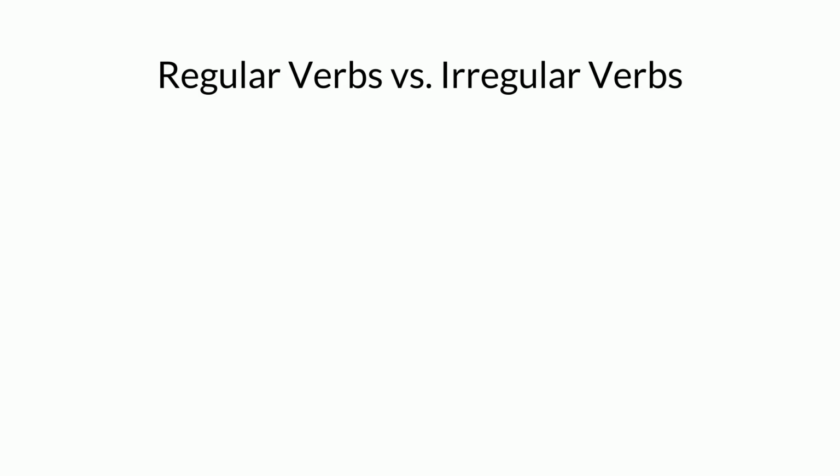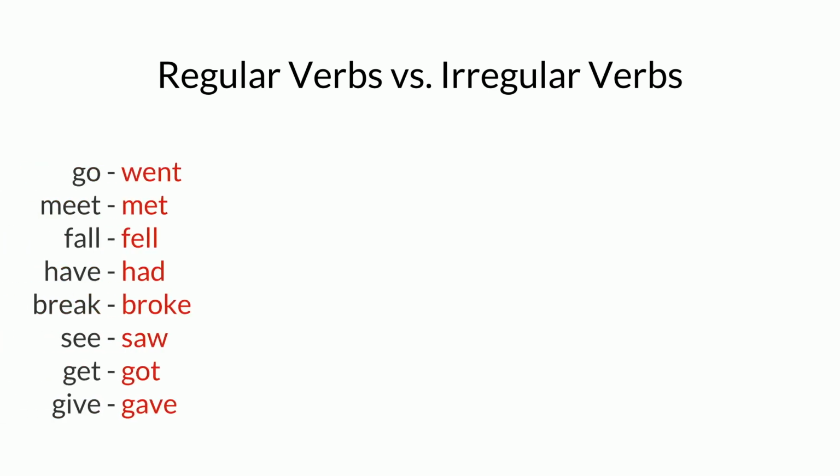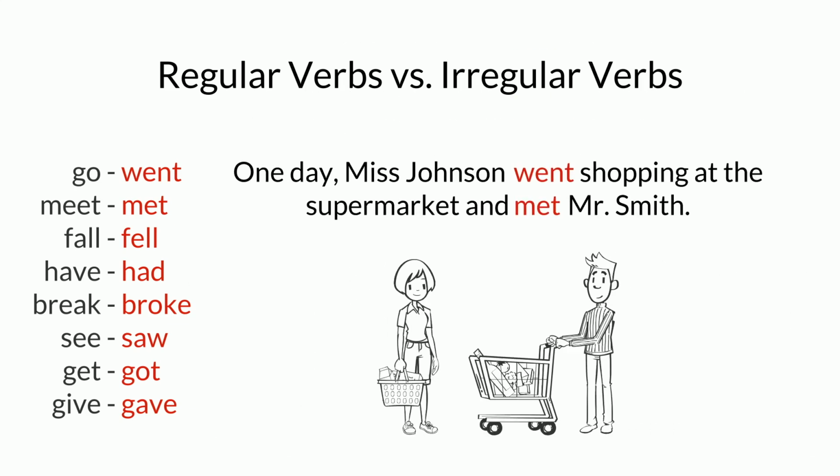However, some verbs don't follow any rules. These verbs are called irregular verbs. For example, go, went, meet, met, fall, fell, have, had, break, broke, see, saw, get, got, give, gave. One day, Miss Johnson went shopping at the supermarket and met Mr. Smith.